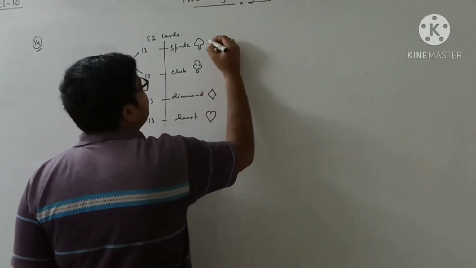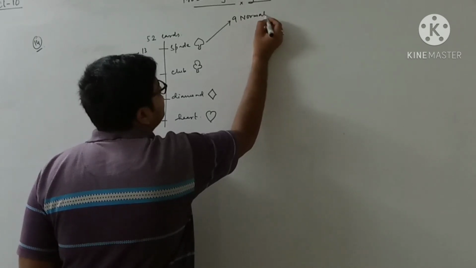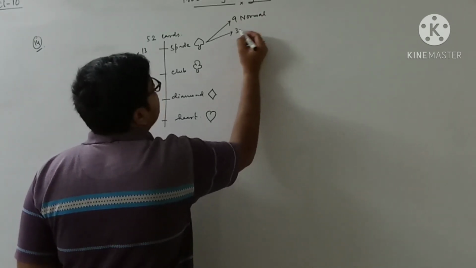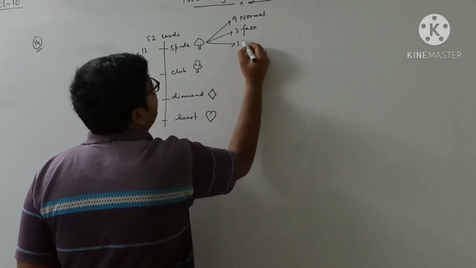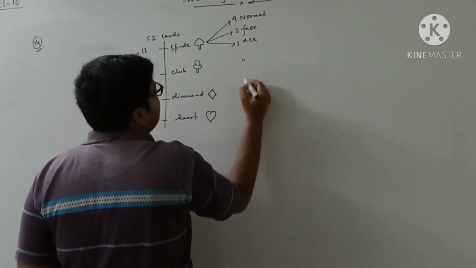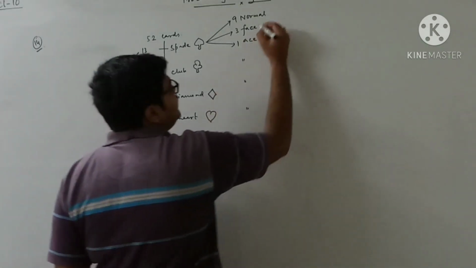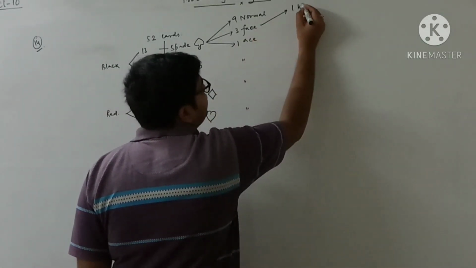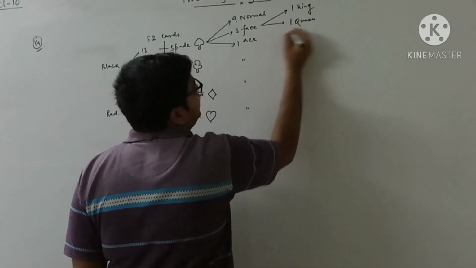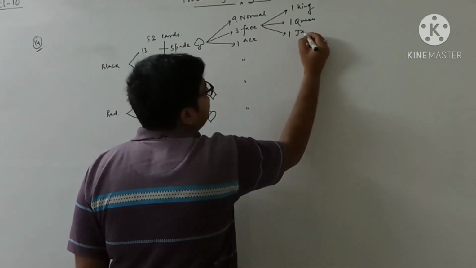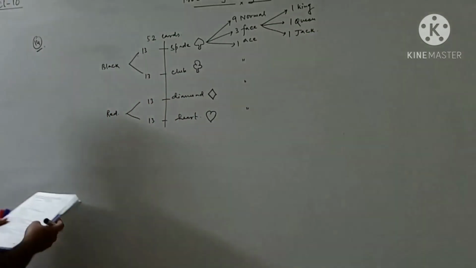Out of 13 spade cards, there are 9 normal cards, 3 face cards and 1 ace card. This is the same for the other types of cards also. Out of the 3 face cards, 1 is king, 1 is queen, and another is jack. So this sample space we have shown first of all. Now we start to find the probabilities.